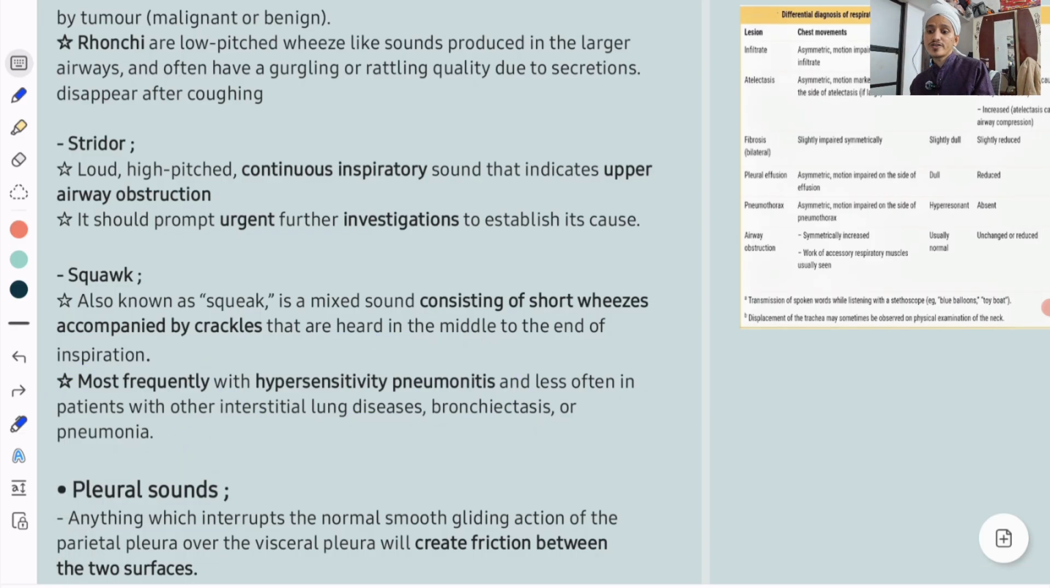That's about breath sounds. Now coming to pleural sounds. What are the pleural sounds?